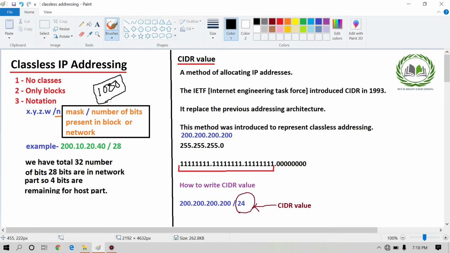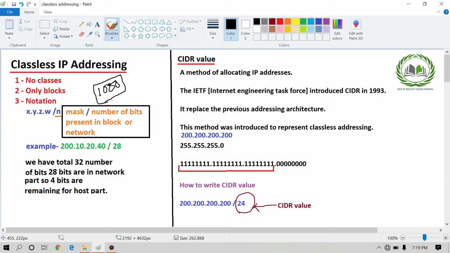Then we can assign a block of 1000 IP addresses to that particular company. There is no need to assign a fixed size block, which was based on classful IP addressing. We can now assign blocks according to the company's needs. What is the benefit of this? The benefit of only blocks is that wastage of IP addresses does not take place.